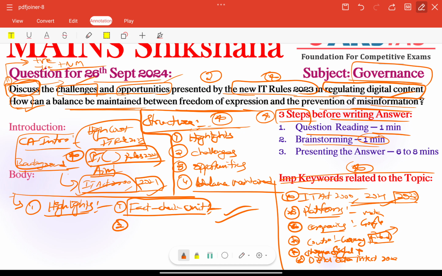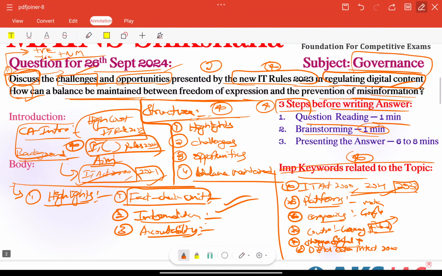Next, obligation on intermediaries, that is also very important. Regarding swift removal of harmful content, platforms must ensure compliance with the government's directions. Other than that, we have increased accountability of platforms. That is also very important. Because of these IT rules, a very important highlight is the increasing accountability of these platforms. Social media companies are required to appoint compliance officers, grievance officers and a nodal officer who are all based in India only. That is very important here.